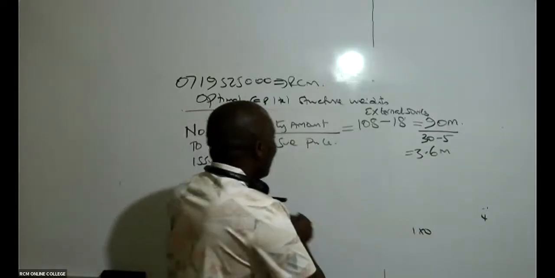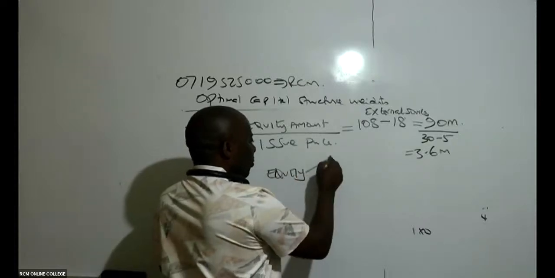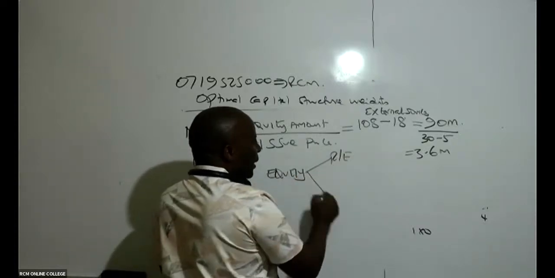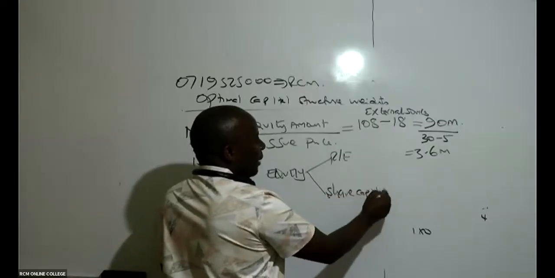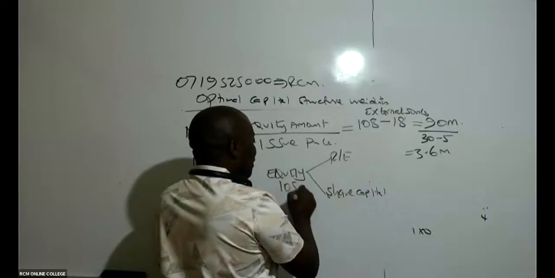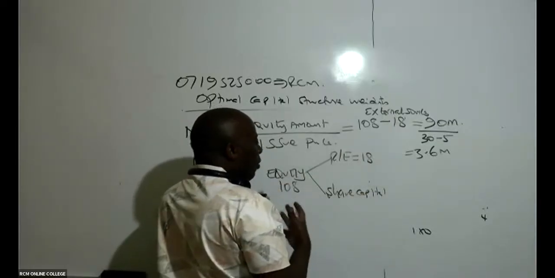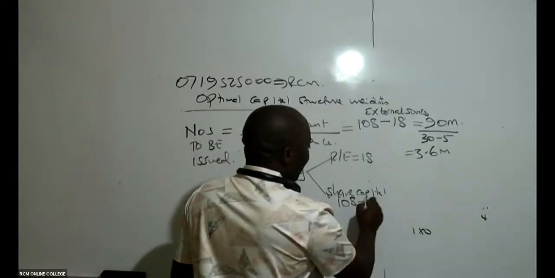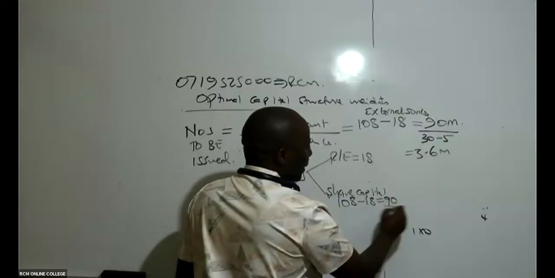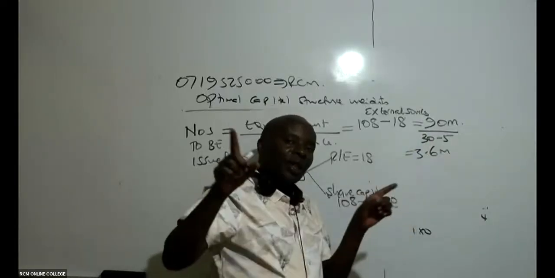But equity has 2 components: retained earnings and share capital. The total equity is 108, and retained earnings is 18. So the share capital will be 108 minus 18, which gives 90. So this 90 million is from the shares.